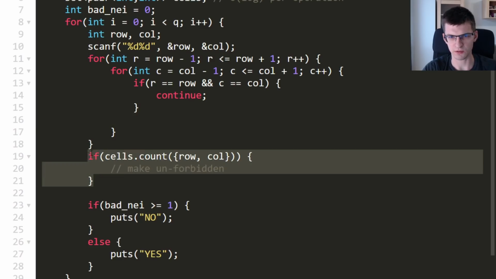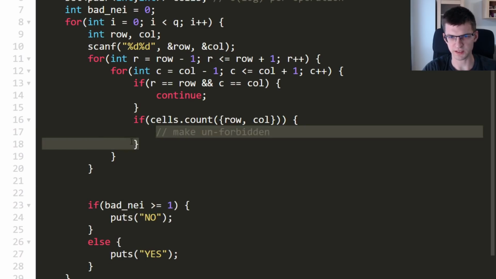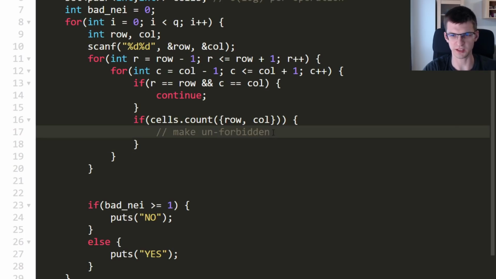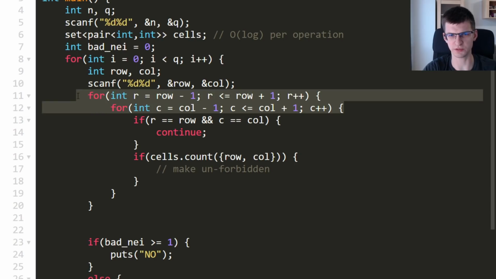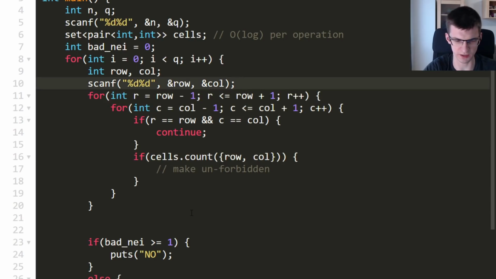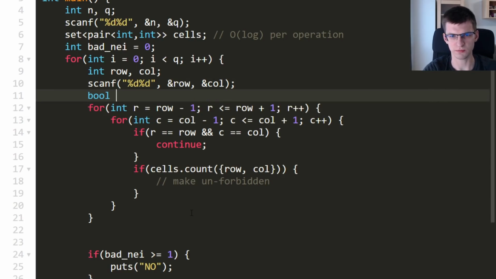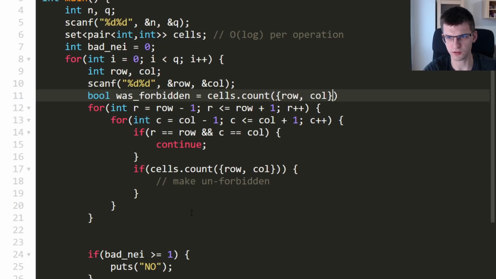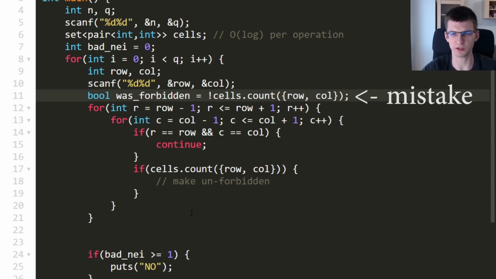And now if cells count row column, so if I am forbidden and I want to make it unforbidden, then what? Actually, I don't want to do the same operation 9 times, so I will save it. So was forbidden, whether I was forbidden, is cells count of row col. This would be 1 if I was forbidden, so I'm going to say not this.